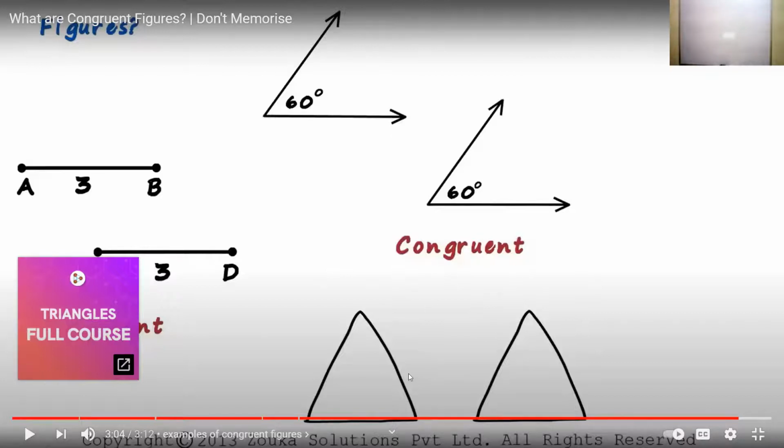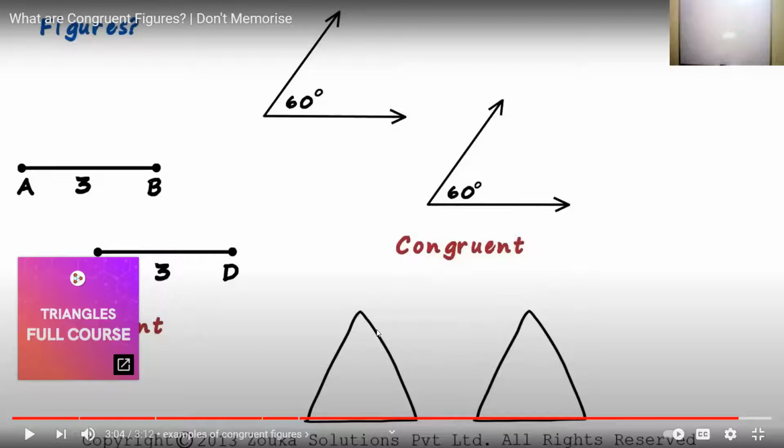So in cases of triangles, again, the first thing is that the two triangles should be same in the shape as well as in the size. So on what basis can you say that the two triangles are congruent?